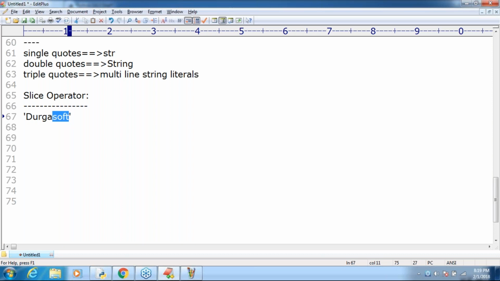Are you getting it? My intention in telling all these things is only one word: slice. Slice means a piece, not a token. A piece, or otherwise you can use the word substring. Slice itself is nothing but substring, right? Piece or substring is by default considered a slice, right? Any explanation required up to this? Please respond. Are you able to understand?